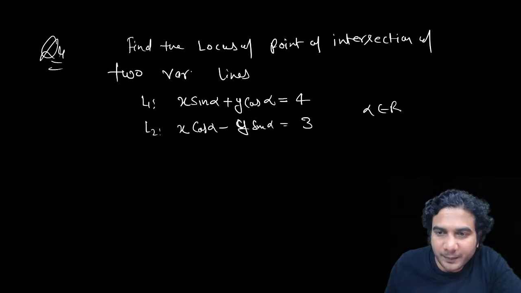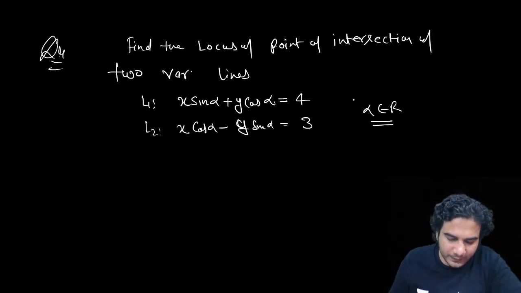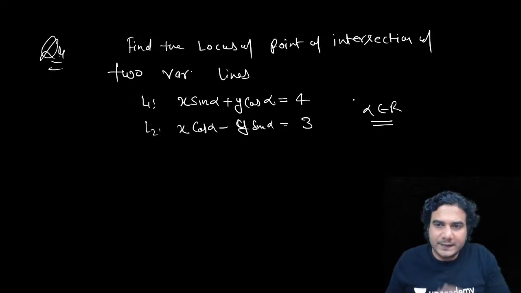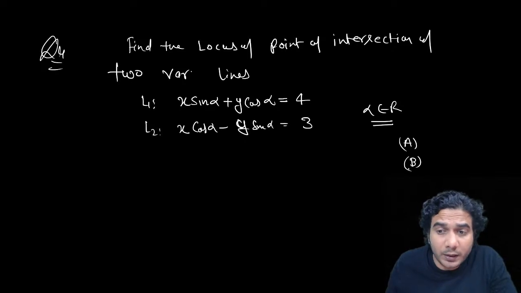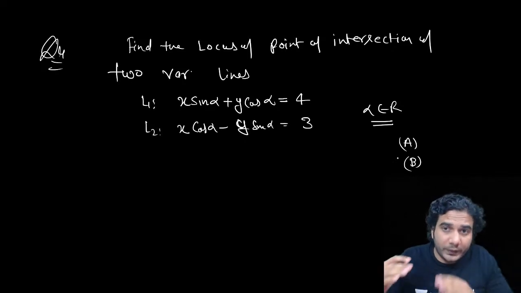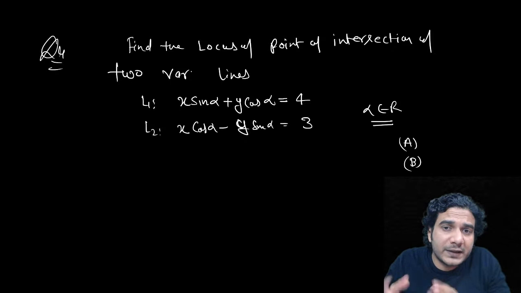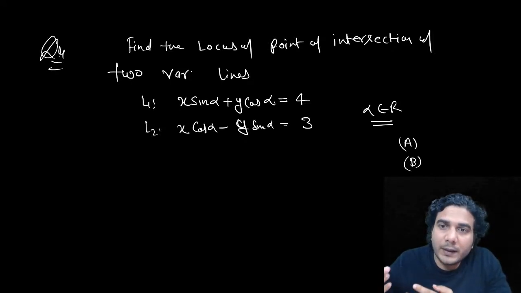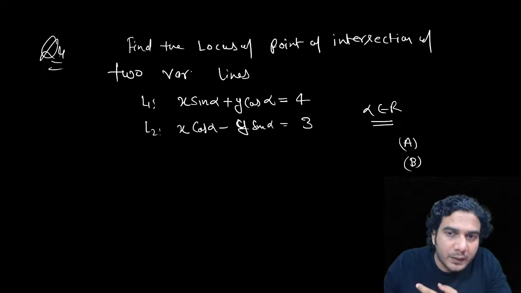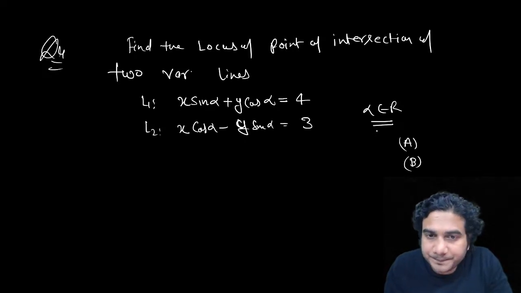Now, alpha is a parameter, okay? Alpha belongs to R, which means alpha is a parameter. So this is the question. It's a very, very simple question. Just mentioning it here: sometimes they ask for the locus of the point of intersection of two variable curves. Because the two curves are varying, their point of intersection will also vary, and it will lie on some curve. So we need to find the equation of that curve.